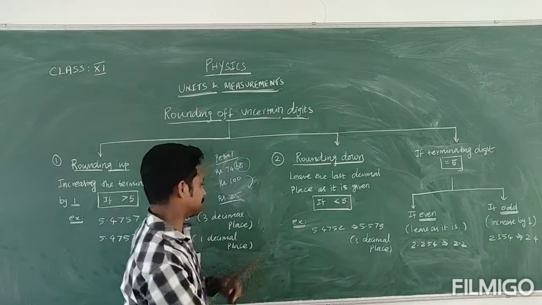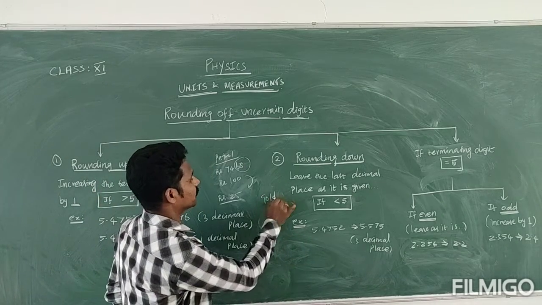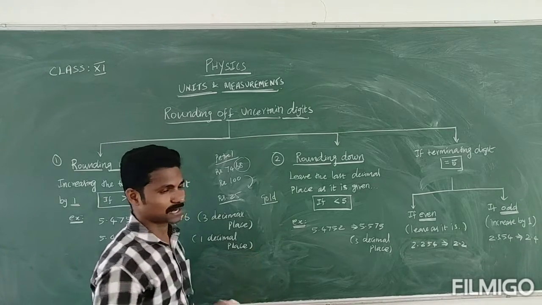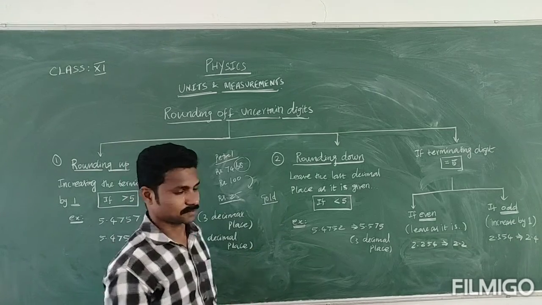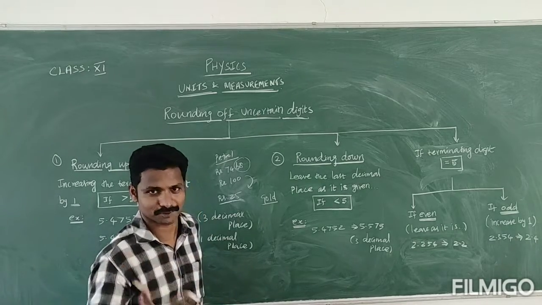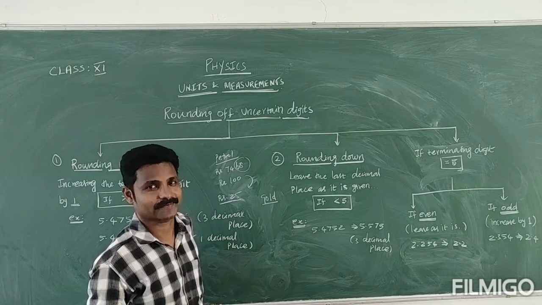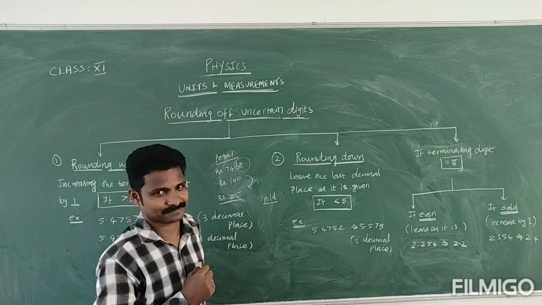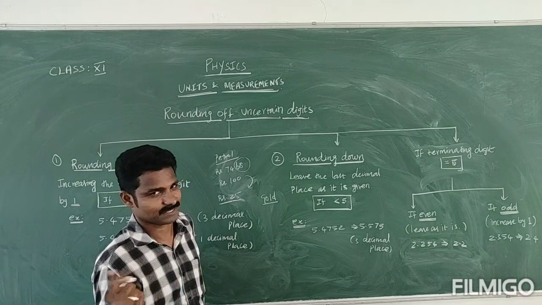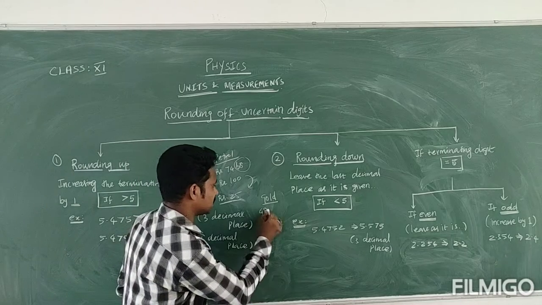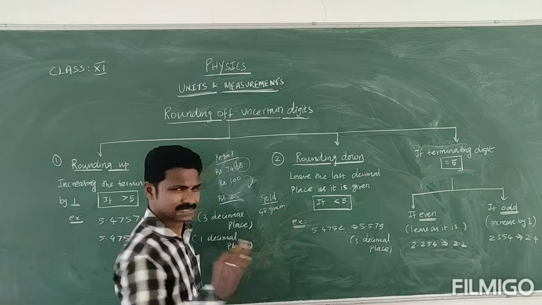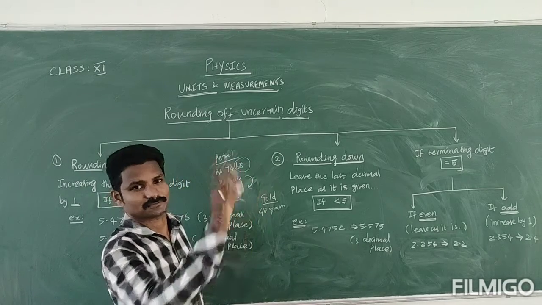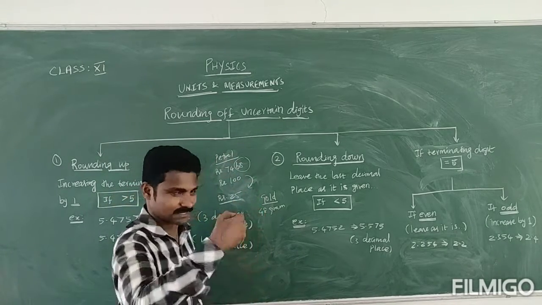I'll give one more example. Suppose you are going to a gold shop, I mean a jewelry shop, and you are asking for 6 gold chain. 1 gold means the weight is 8 gram, so 6 means 48 gram. Now you are asking for 48 gram of gold. You select one ready-made chain, and they measure the weight.